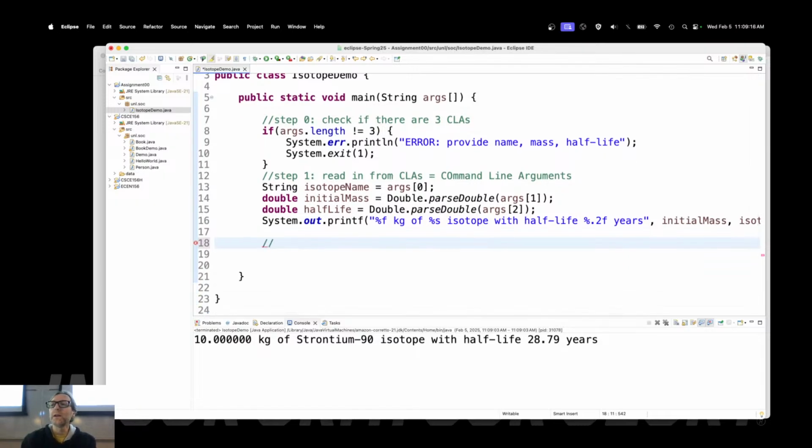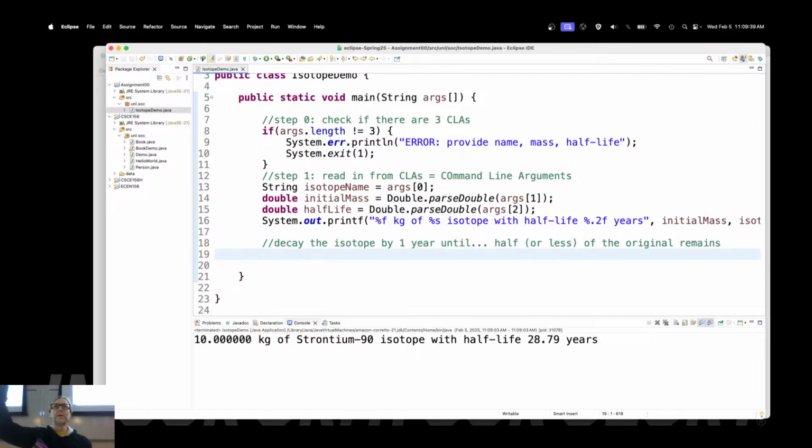Now what I need to do is compute my output. So I'm going to decay the isotope by 1 year until half of the original remains, or half or less of the original remains. In other words, year 1, I should have 9.7 kilograms left. Year 2, I should have 9.5 kilograms left. Year 3, I should have that many kilograms left. After about 29 years, I will have less than 5 kilograms left.